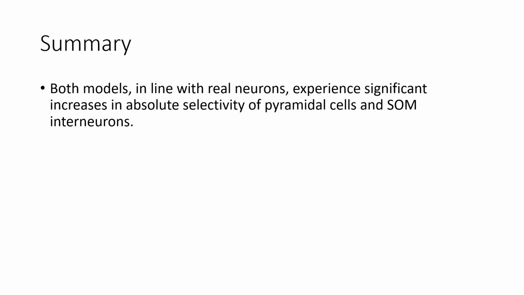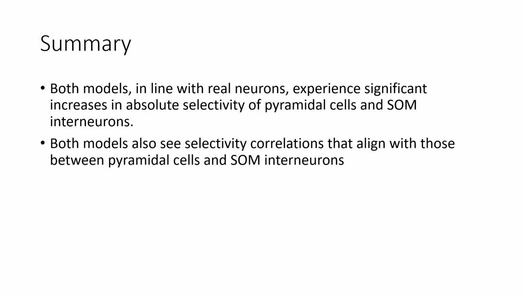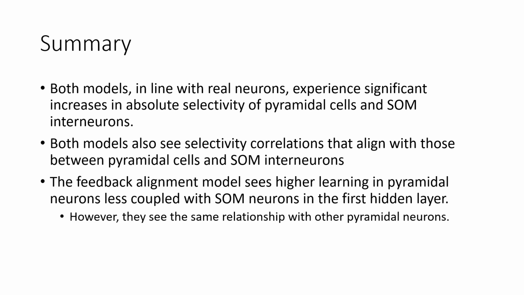In summary, both models, in line with the real neurons seen in Condylis et al, experience significant increases in absolute selectivity of pyramidal cells and SOM interneurons with learning. Both models also see selectivity correlations that align with those seen between real pyramidal cells and real SOM interneurons.